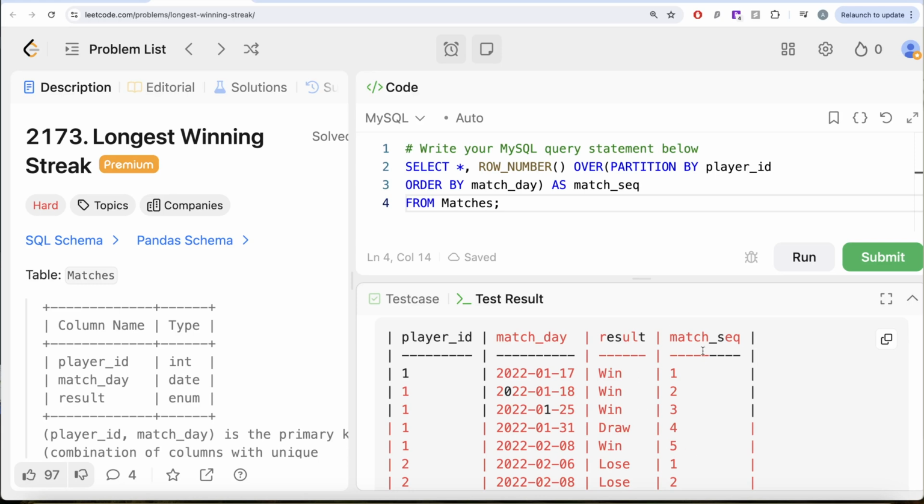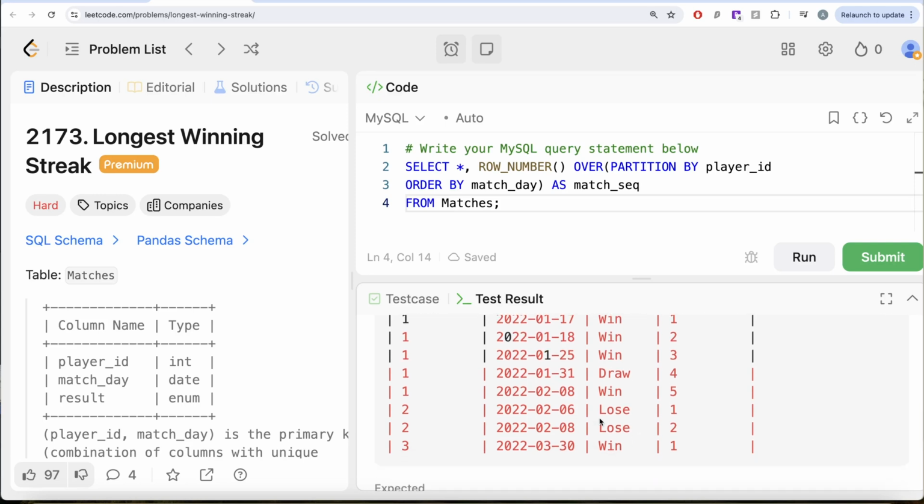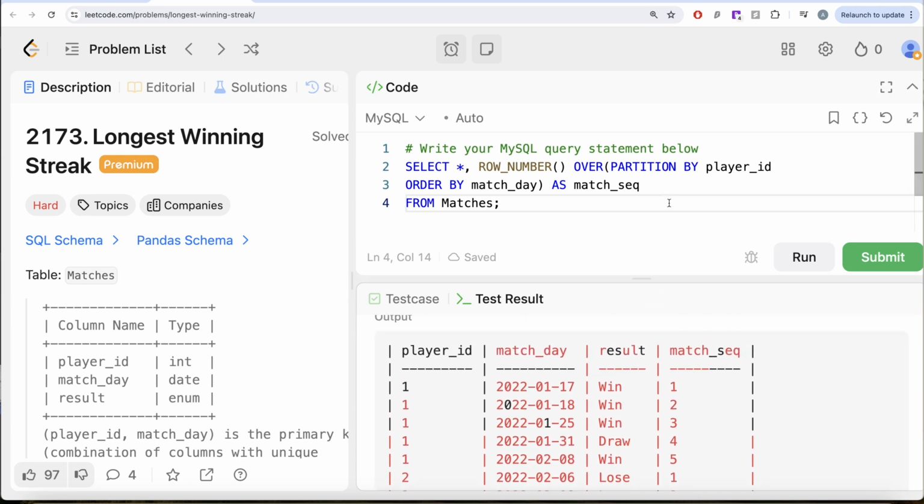What we can also do is, for every player ID, can we know the result sequence as well? What I mean by that is, this was the first win, second win, third win. Then this was the first draw. This was the fourth win. Similarly for 2, this was the first loss, second loss, and so on. That is going to help us in the next step. I will tell you how.